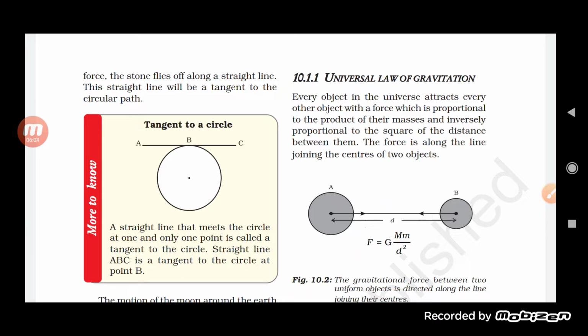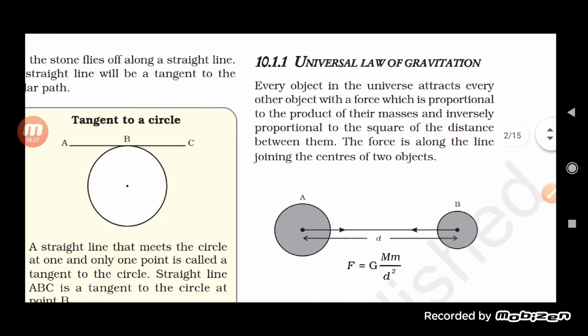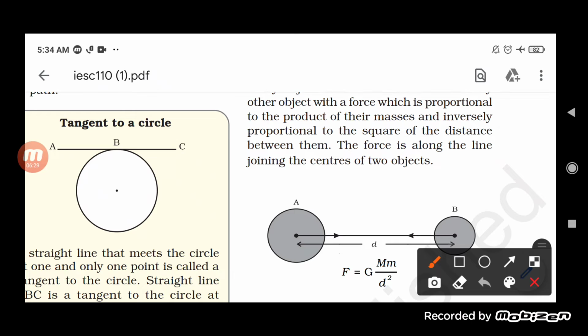What is the universal law of gravitation? Basically, every object in this universe attracts every other object with a force, and this force is proportional to the product of their masses and inversely proportional to the square of the distance between them. It's very important, students, that is the universal law.